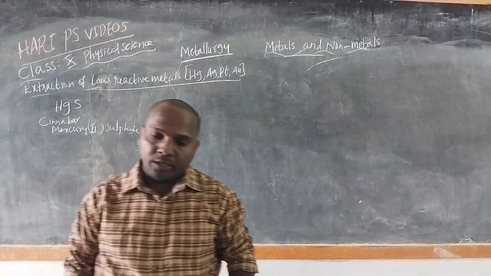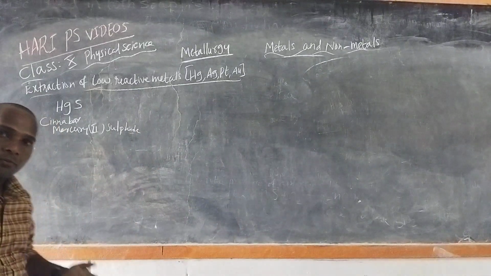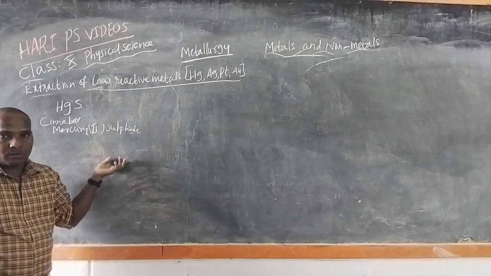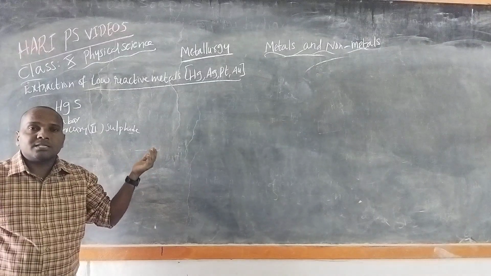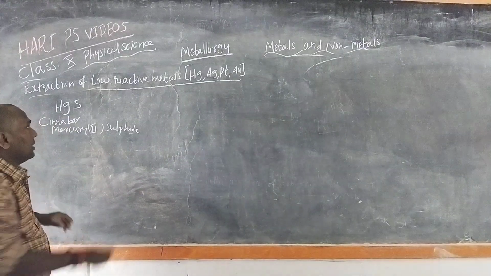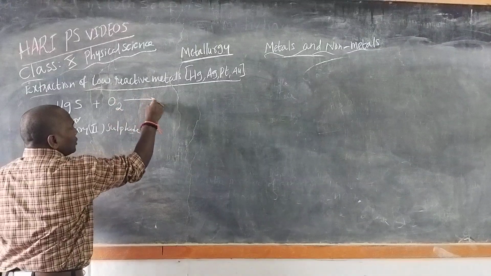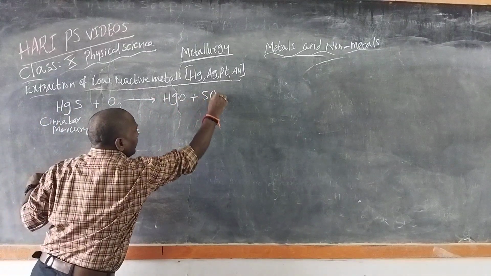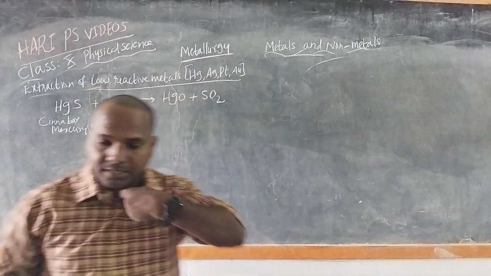This concentrated sulfide ore is roasted. What is roasting? Heating of sulfide ore strongly in the presence of air. It gives mercury oxide plus sulfur dioxide.